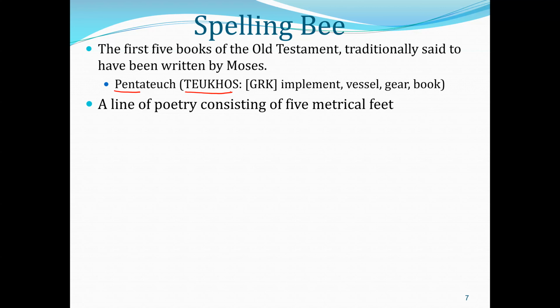So it becomes 5 books of testament. And next word is a line of poetry consisting of 5 metrical feet. Pentameter, okay? So 5, right, meter is measure of poetry.